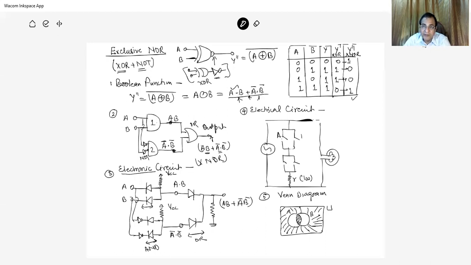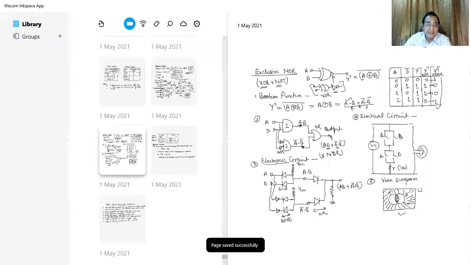This is A, this is B, this is A, this is B. These are the switches and its combination, and this combination can be verified on the basis of the given truth table. और Venn diagram से ये हो गया. So in this way we can have the exclusive gates and exclusive OR and exclusive NOR gates.